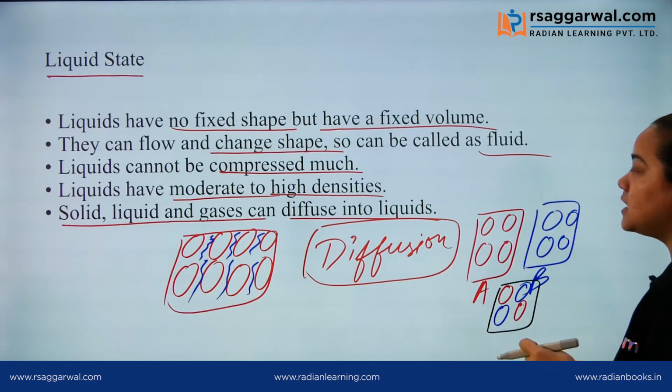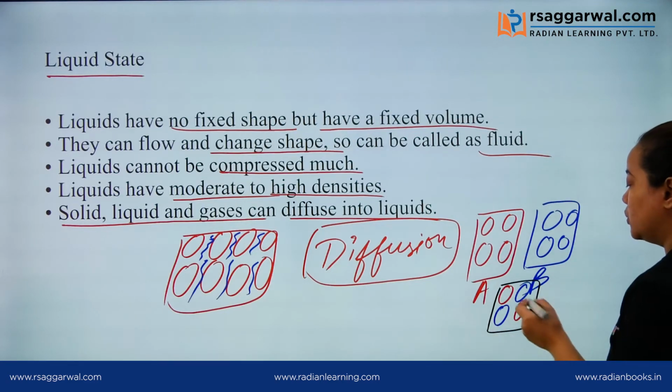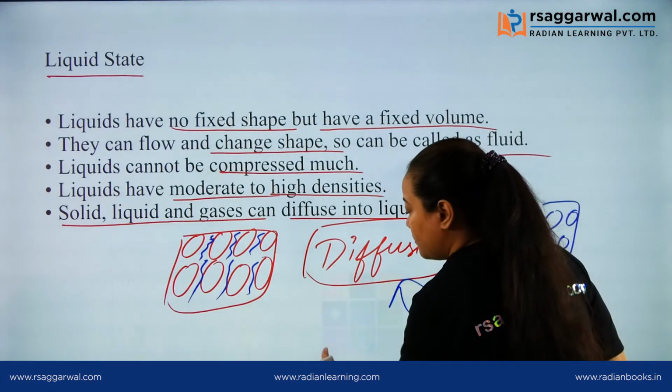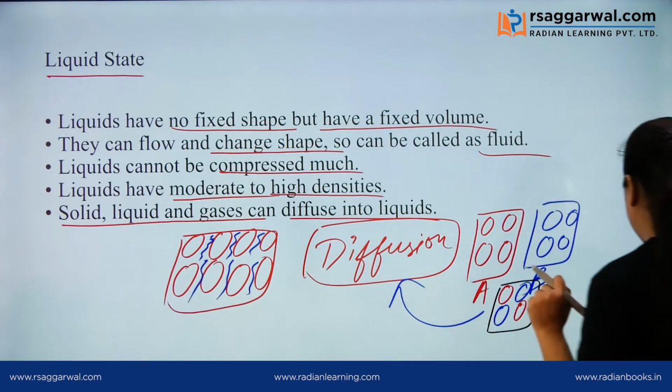Why is this intermixing happening? Due to the process of diffusion of particles.